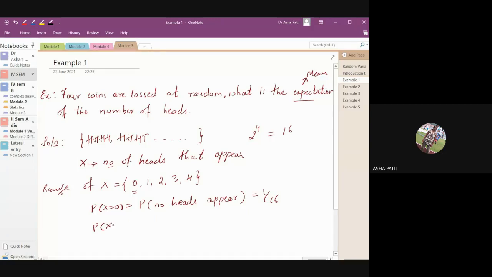Now what is the probability that x is equal to 1? 1 head will appear. 3 by 16, ma'am. Yes? 3 by 16. Why 3 by 16? Ma'am, only 1 head appears.